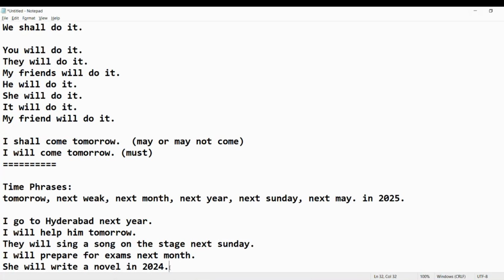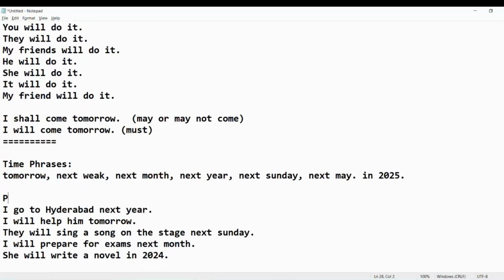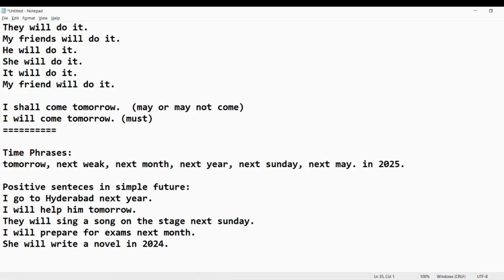In this way we can use these time phrases. Okay, so these are the positive sentences in simple future. Now let's see negative sentences in simple future.